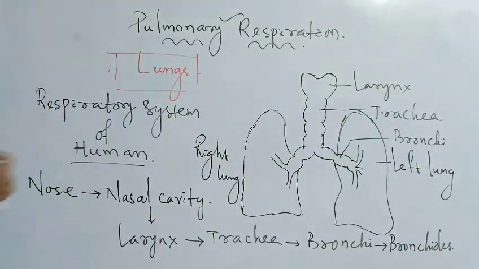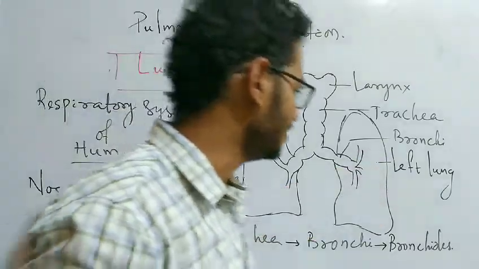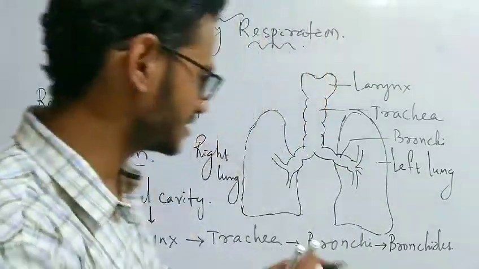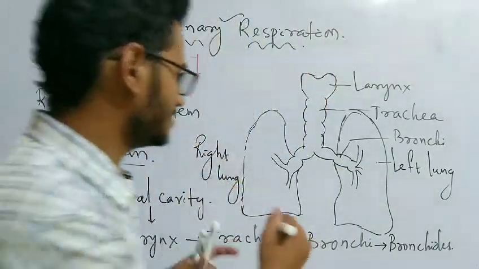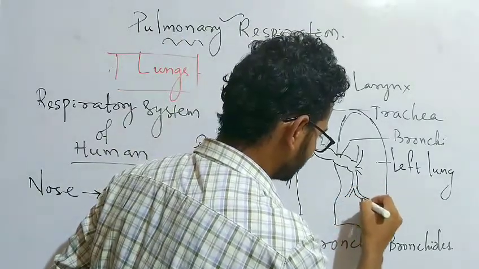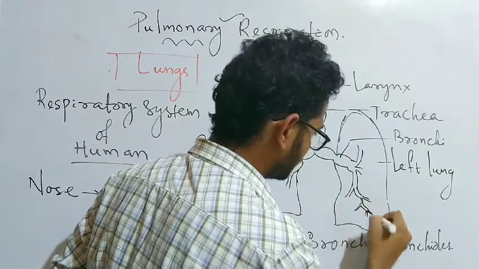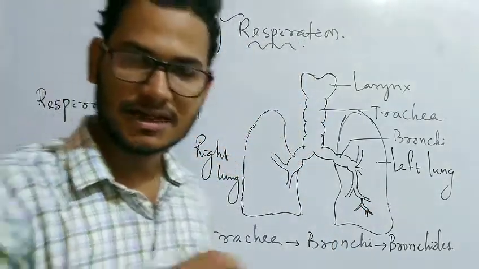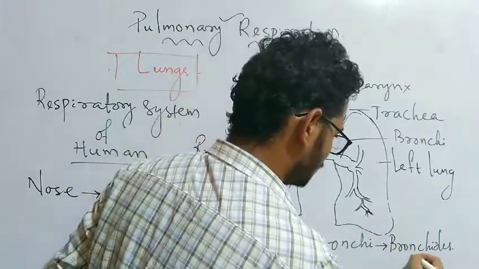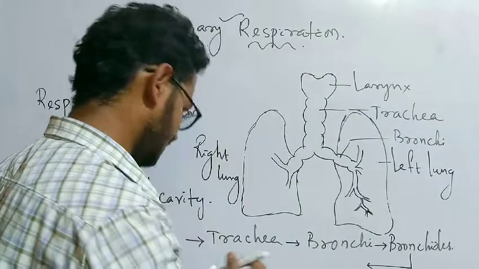So remember, the bronchioles are of many types, like the primary, secondary and tertiary bronchioles, because it divides again and again, forming the primary, then secondary, then tertiary, finally the respiratory bronchioles, which lead to the alveolar duct.